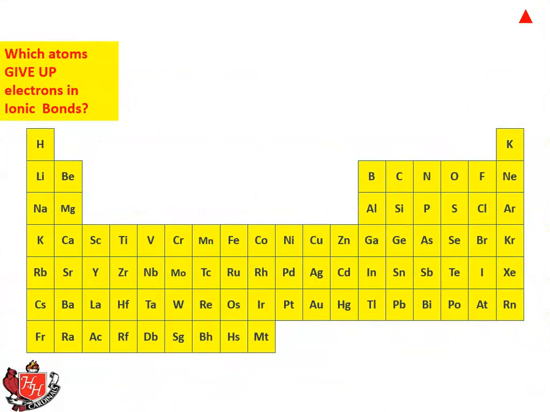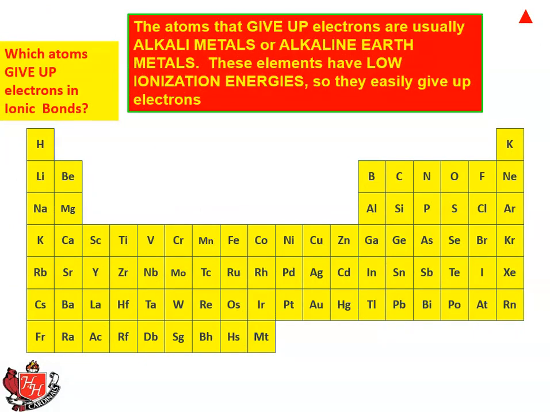So which atoms give up electrons in ionic bonds? The atoms that give up electrons are usually alkaline metals and alkaline earth metals quite a bit, and it's really the transition metals too. Those are the metals in that low valley right in the middle of the periodic table. But for ionic bonds, it's oftentimes those on the far left-hand side. These have very low ionization energies. Remember that? And we talked about why they have low ionization energies. They have very few protons to hold on to their valence electrons. So they easily give up electrons.